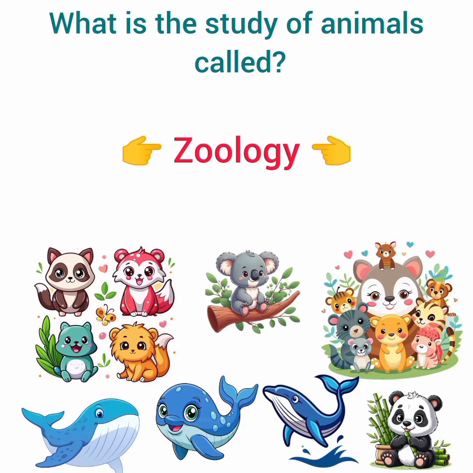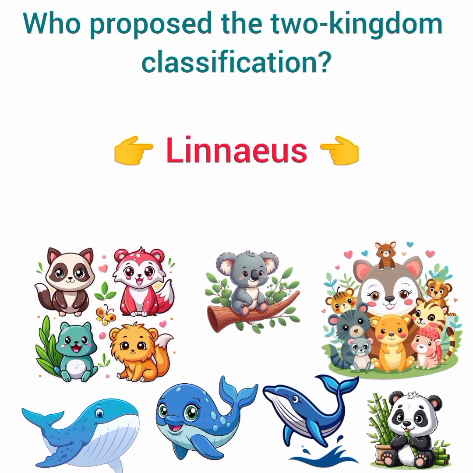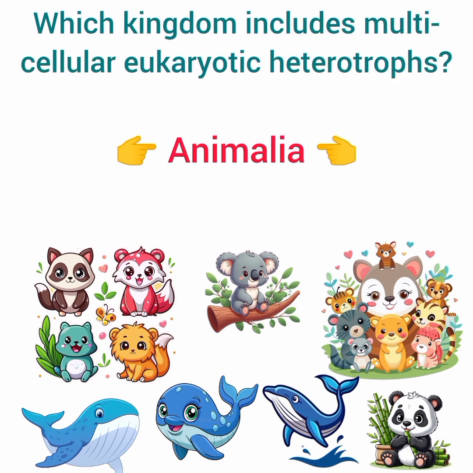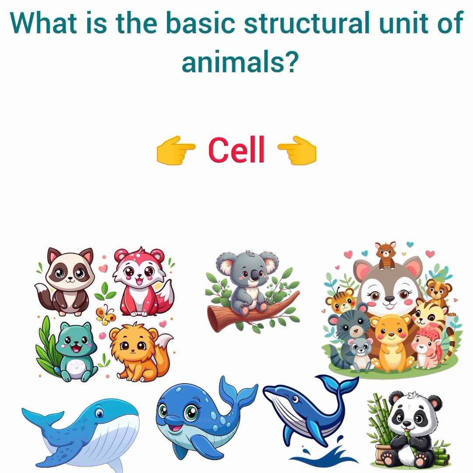What is the study of animals called? Answer, zoology. Who proposed the two-kingdom classification? Answer, Linnaeus. Which kingdom includes multicellular eukaryotic heterotrophs? Answer, Animalia. What is the basic structural unit of animals?